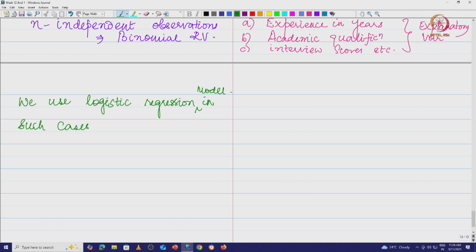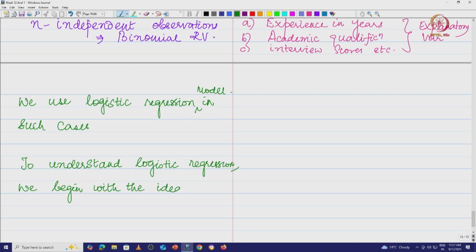Okay. So let us try to understand what this logistic regression is. To understand logistic regression, we begin with the idea of odds in a binomial distribution.